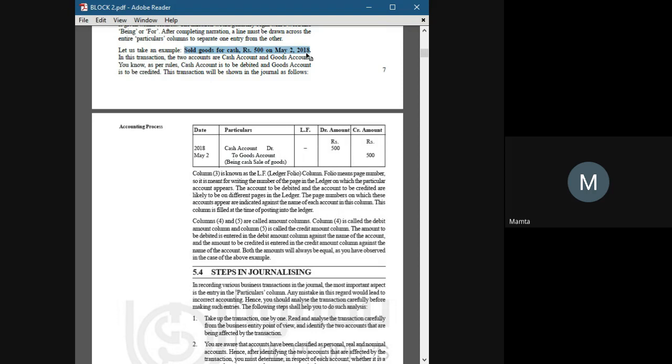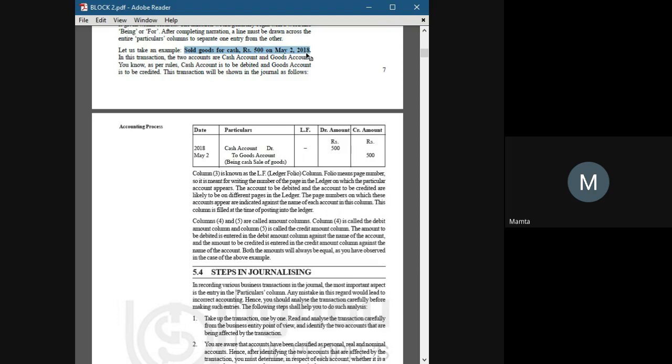So in this example, the two accounts involved are goods and cash. We get cash against the goods because we have sent the goods to the customer and we got cash against it.